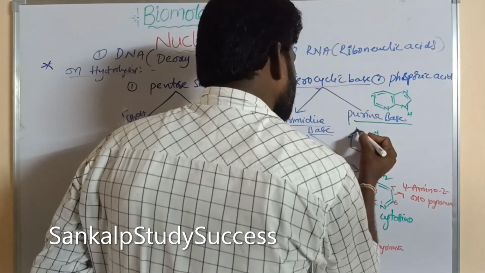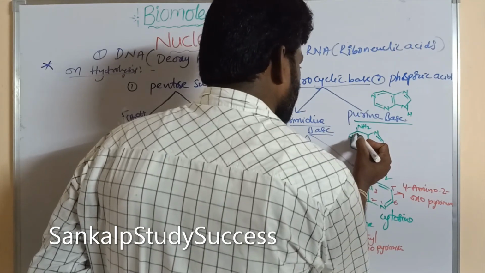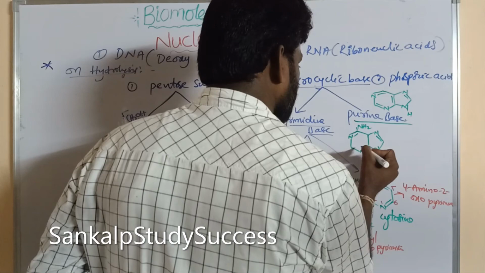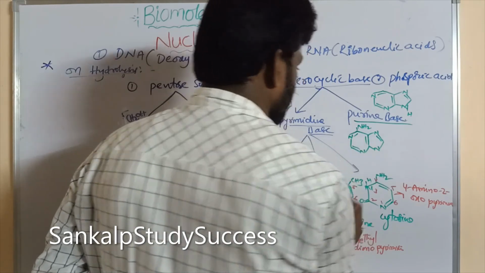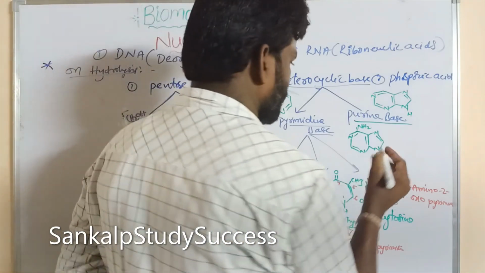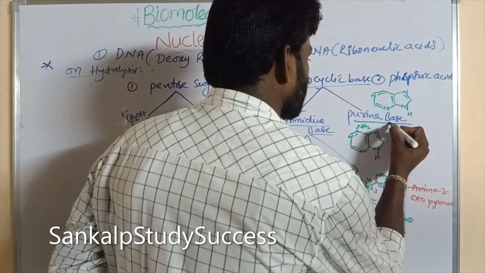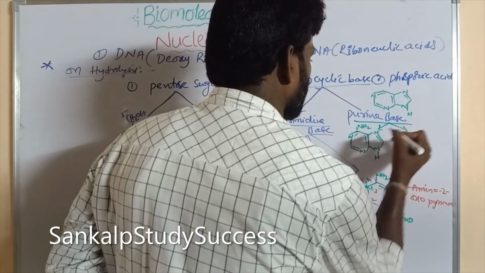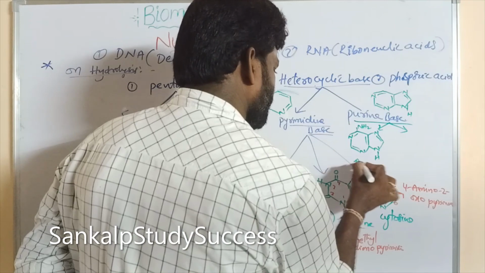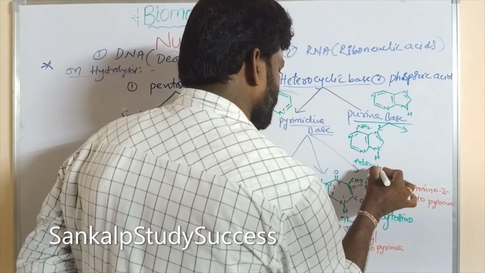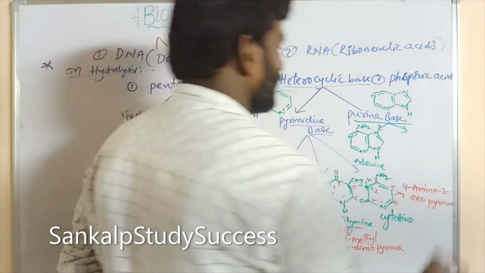So here an NH2 group is present. Double bond, single bond, double bond, right? And it is NH. Okay, these are two. One is adenine. So the second one is guanine.